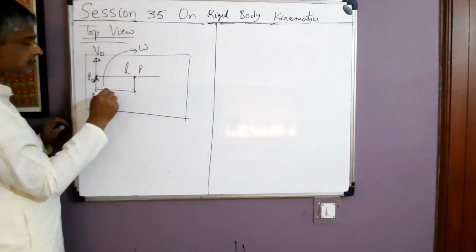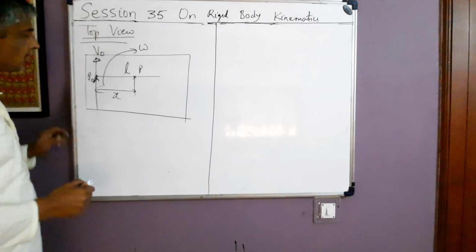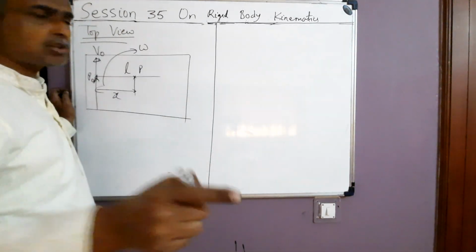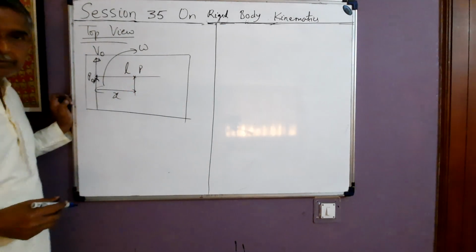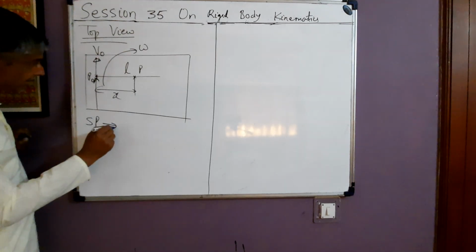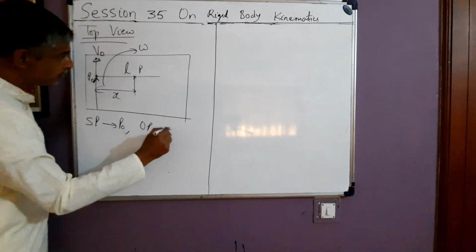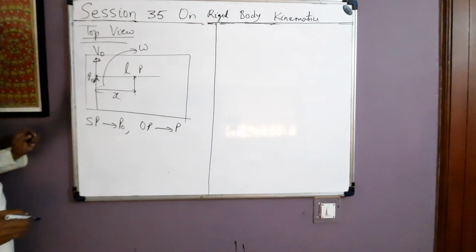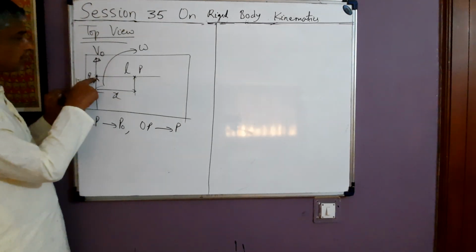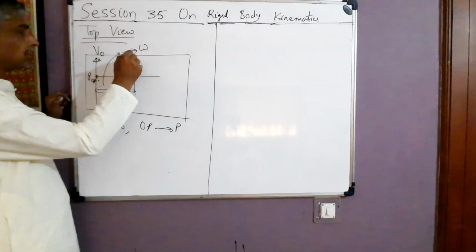Now we apply the SRC procedure for velocity between the points P0 and P. So SP arrow P0 and OP arrow P. Now I give the velocity of the selected point P0 to the other point P. So I give V0.